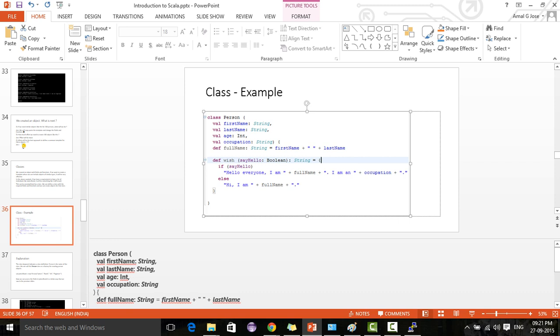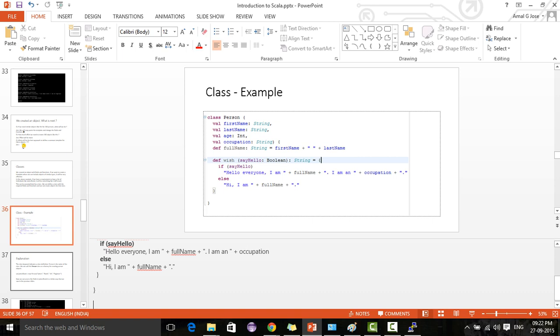Then full name is equal to first name plus last name. Then wish, say hello, a string equal to "Hello everyone, I am full name, I am an engineer", else "I am full name". So instead of assigning proper values, we just defined a template, and depending upon the template, this will work.